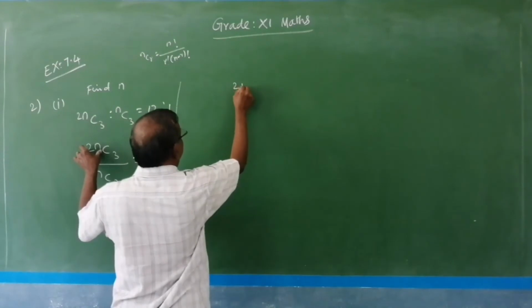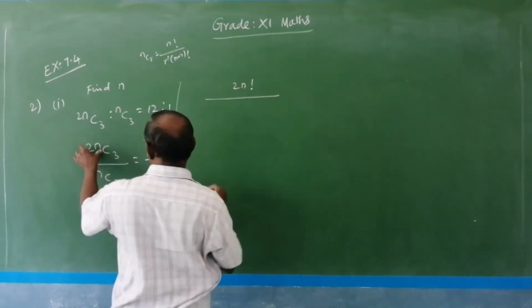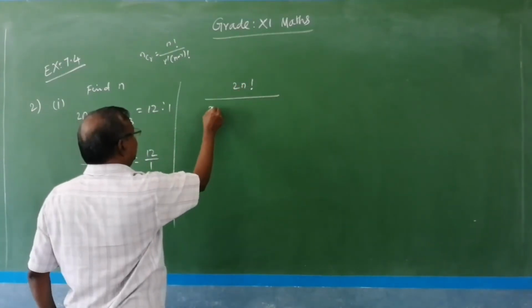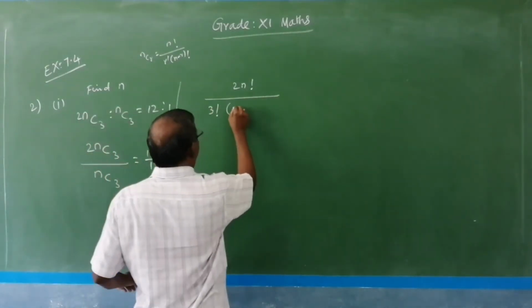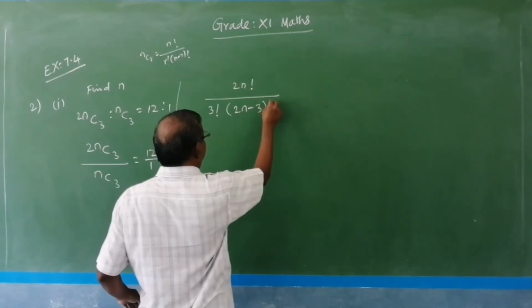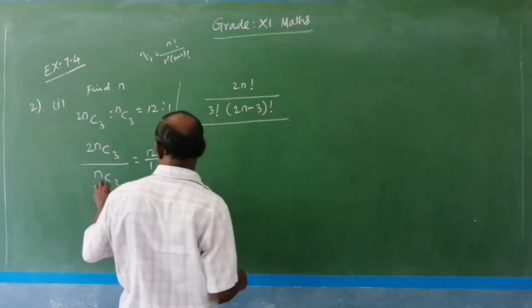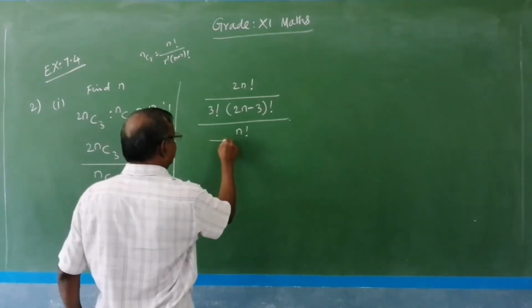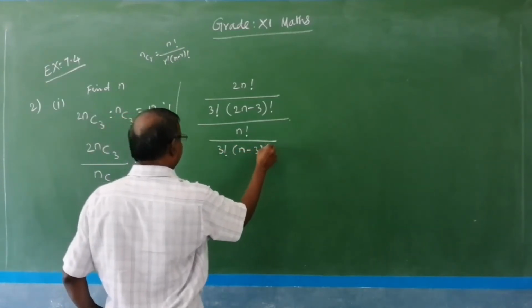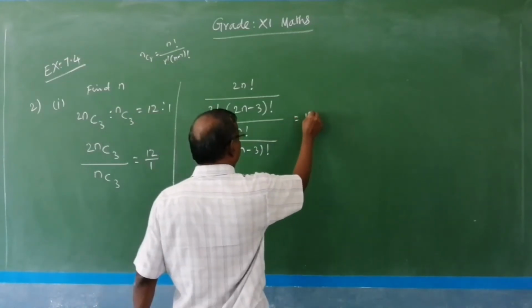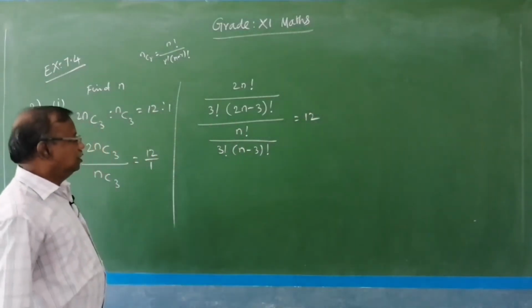So this is (2n) factorial divided by 3 factorial into (2n minus 3) factorial, whole divided by n factorial divided by 3 factorial into (n minus 3) factorial, equal to 12.